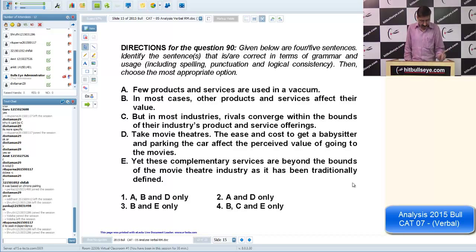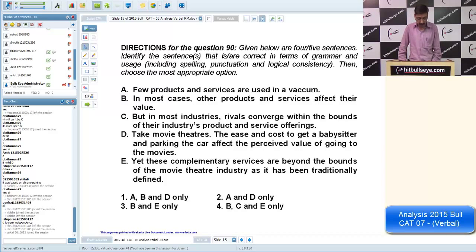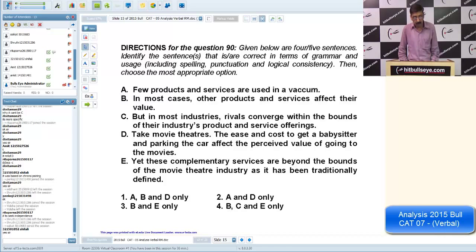And do not benchmark your performance whenever you come across a very difficult verbal. This is to check and to give you confidence rather than demotivating or demoralizing you. So question number 90 is again grammar based. Try to recall, very interesting. We have introduced a very silly error, the spelling of vacuum. Generally whenever we write vacuum, we write whatever is written here. Hardly will you observe that the spelling here is wrong. Very silly, this time we introduced.